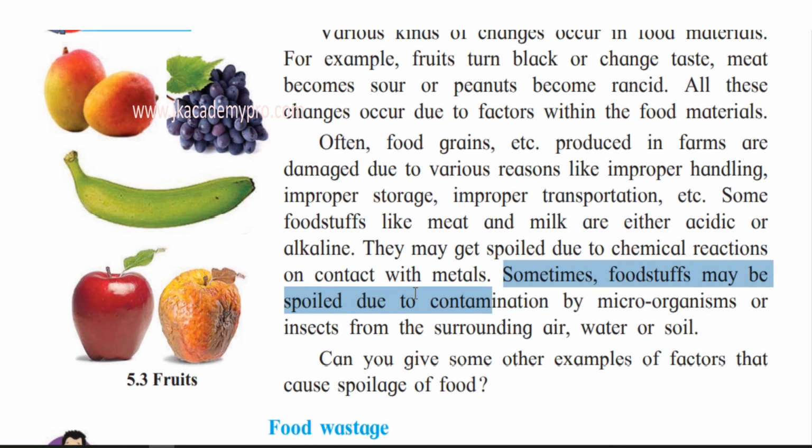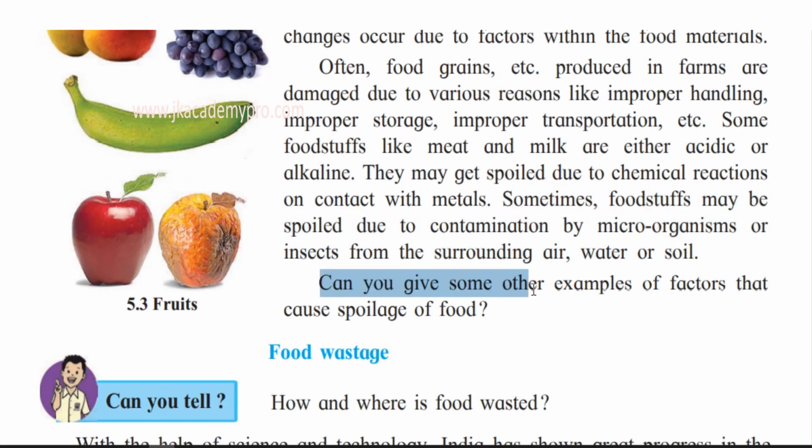Sometimes foodstuffs may be spoiled due to contamination by microorganisms or insects from the surrounding air, water, and soil. So we know that there are microorganisms present all around us. They are present in air, water, as well as in the soil. So foodstuffs can be infested or attacked by microorganisms and may get spoiled. So, can you give some other examples of factors that can cause spoilage of food?